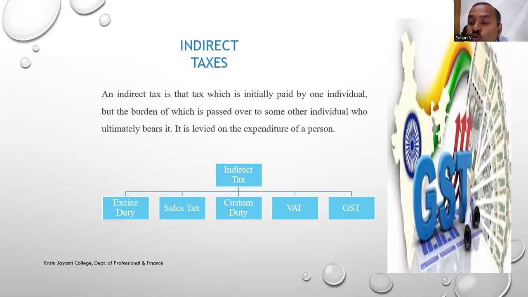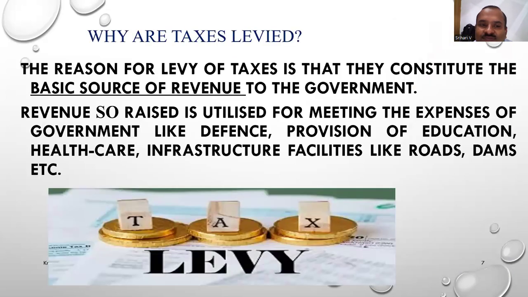The retailer buys goods from the wholesaler. The wholesaler might have paid the GST to the manufacturer. Then when he sells this, he transfers the burden to the retailer. The retailer ultimately transfers the burden to the ultimate buyer. In that way, when the burden of paying the tax is transferred, it is called indirect tax.